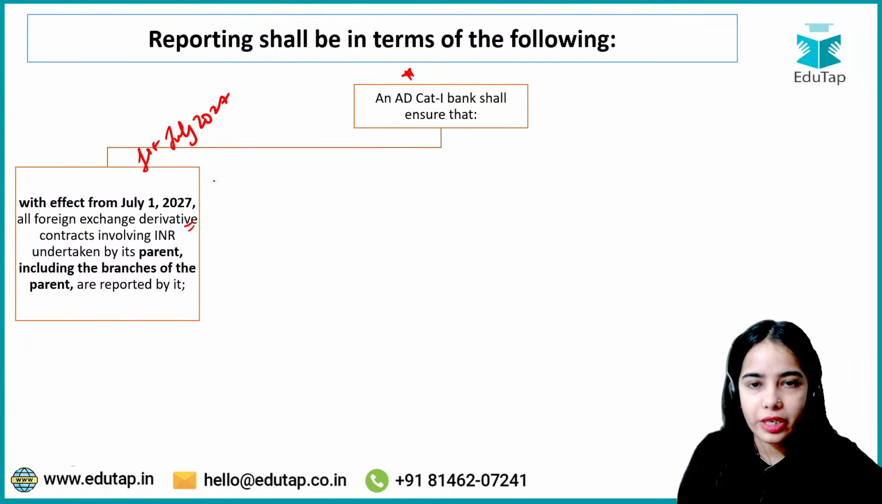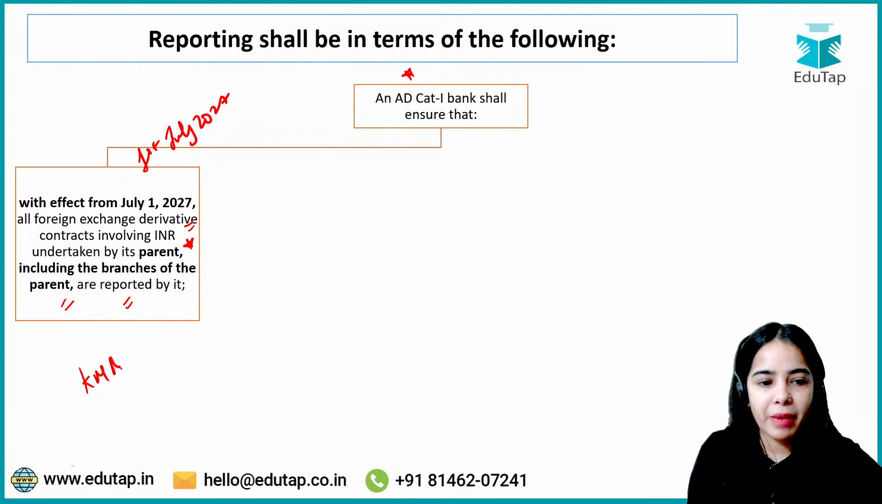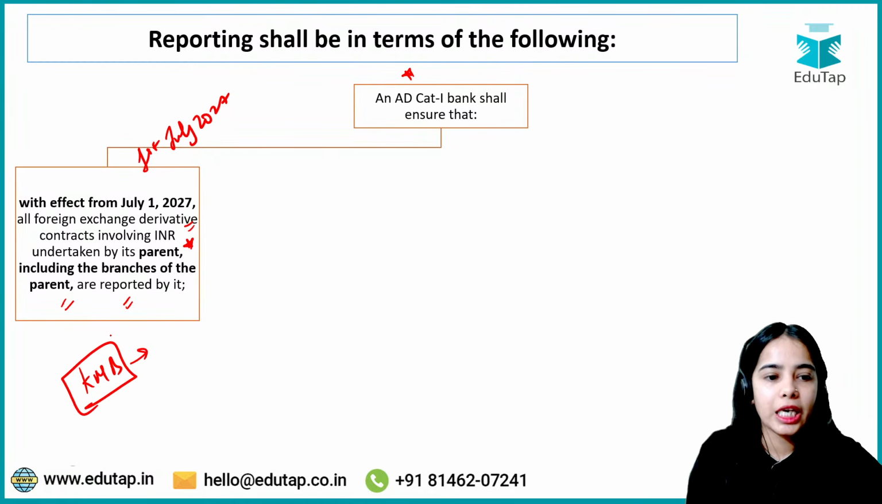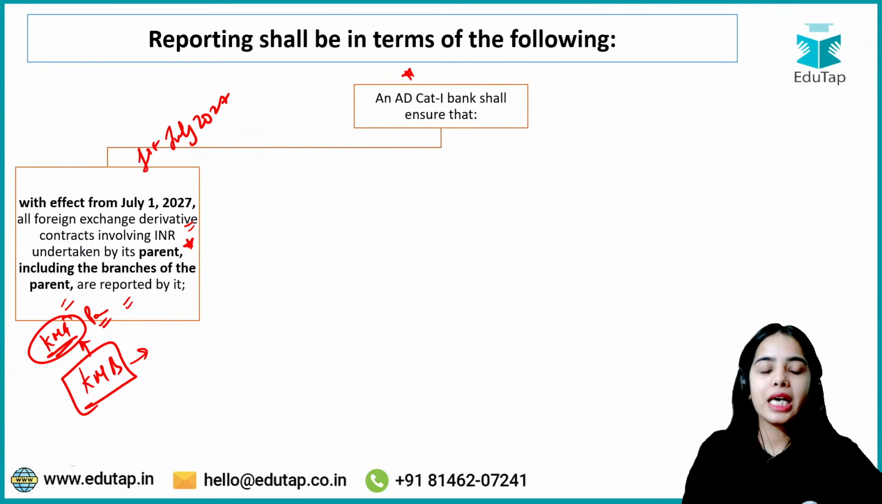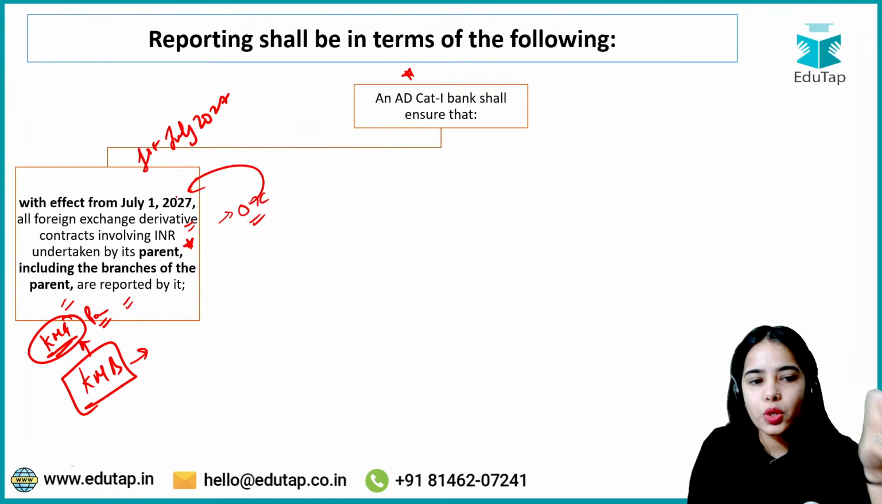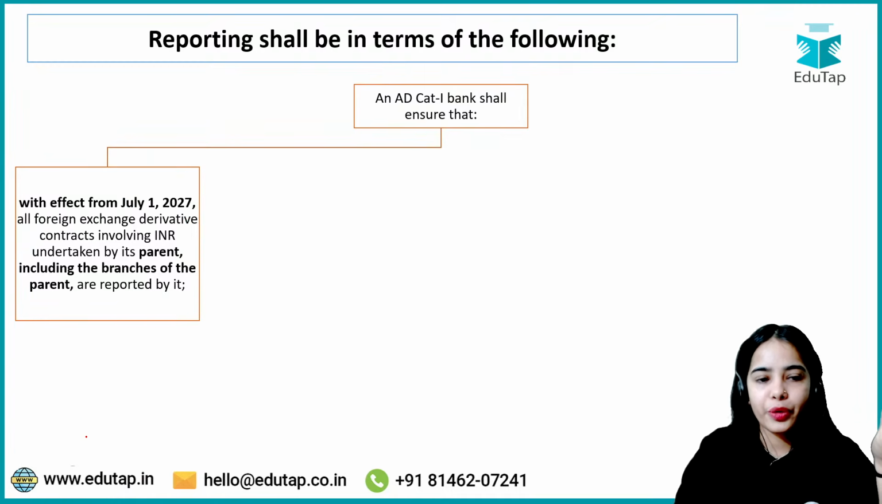Next, an authorized dealer category 1 bank shall ensure that with effect from 1st July 2027, all foreign exchange derivative contracts involving the rupee undertaken by its parent, including the branches of the parent, are reported by it. That means Kotak Mahindra Bank, let's say, is an authorized dealer category 1 bank, and it has a parent, Kotak Mahindra Group. Okay, this is the parent. So if the parent or the branches of the parent are undertaking foreign exchange derivative contracts over the counter, all these contracts have to be reported to the trade repository of the CCIL with effect from July 1, 2027.